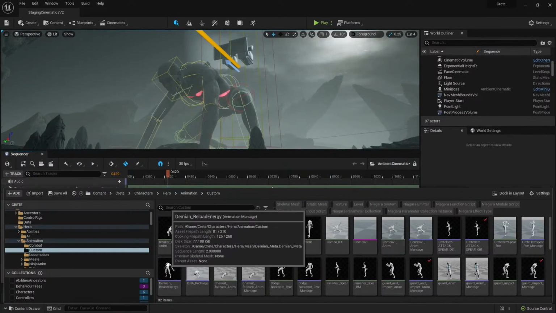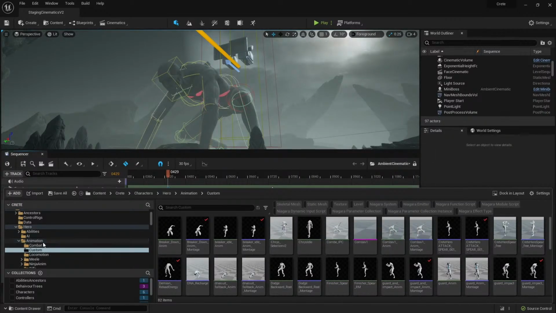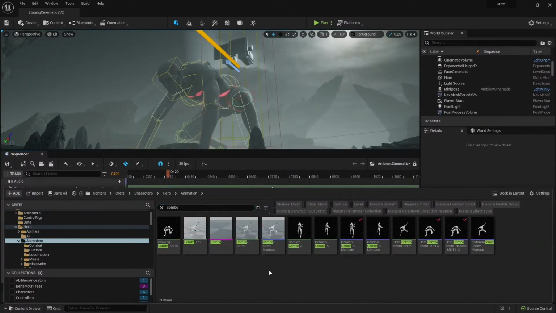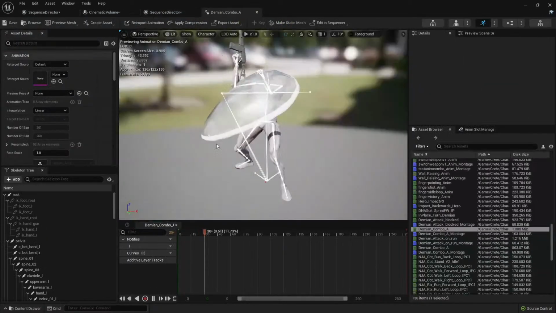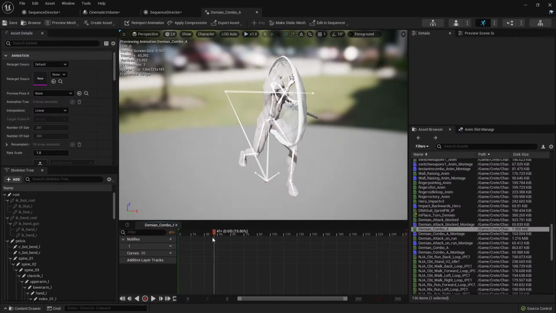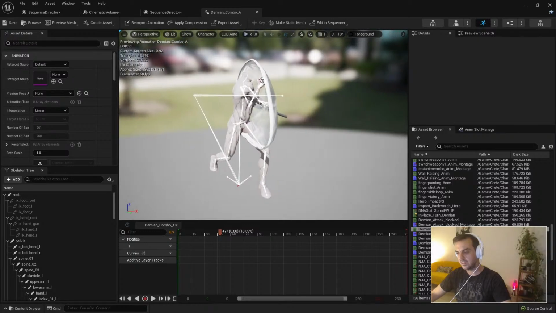Poof, a lot of animation. I'm going to put combo here. Welcome to my folder structure. Okay, let's say maybe it's this one. Yeah. Okay, so this is basically the animation chain. Sorry for all the assets and skeletal meshes, but you can have an idea.